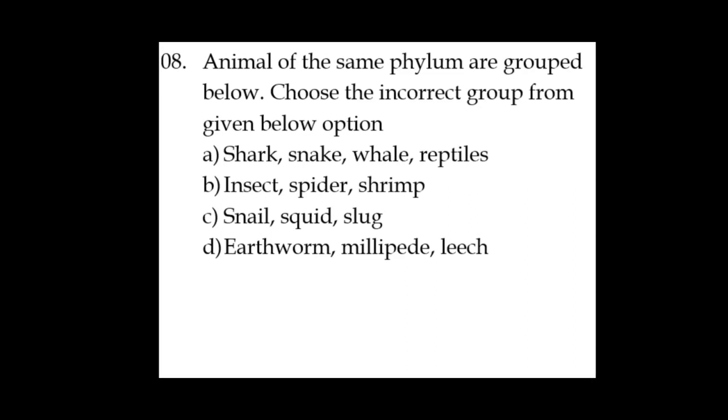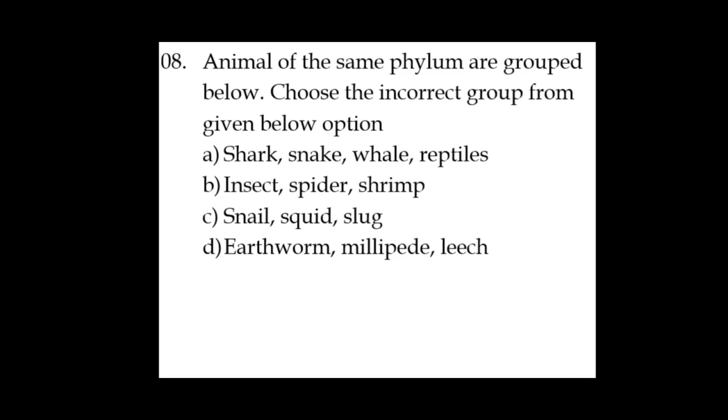Then insects, spider, shrimps. Insects, spider, shrimps all belong to arthropods. Then snail, squid, slug, leech. If you look at all these examples from your NCERT, insects, spider, shrimp, all of these belong to arthropods.